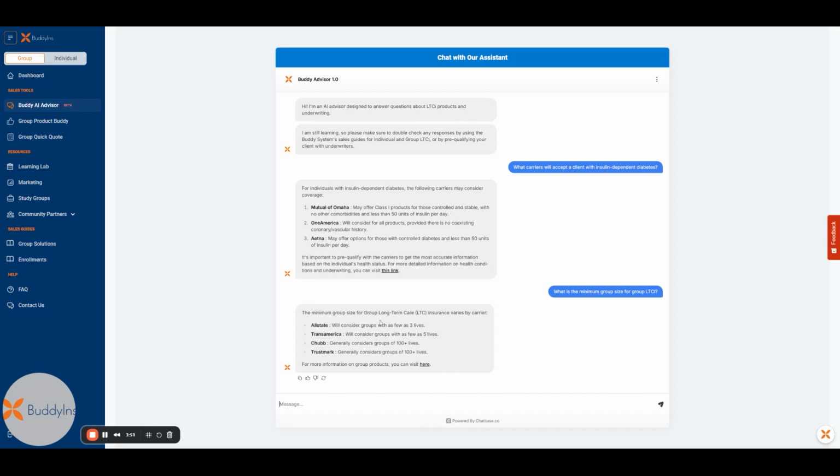Same thing with this group question we've asked. Since it knows we asked a question about groups, it's going to link to our group sales guide. So not only is it going to give you some ideas as to where to go with your next step when you're thinking about a specific case, but it's going to provide you with the next logical place to go to take that idea a bit further. So this has been a quick tutorial on how to use the AI Advisor.